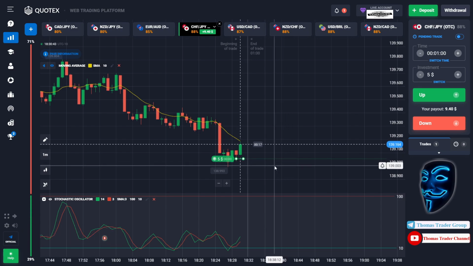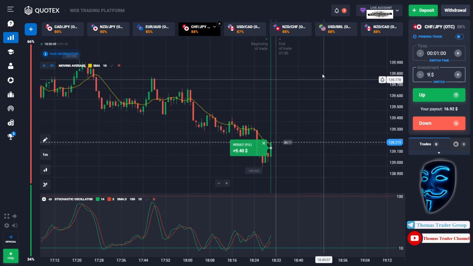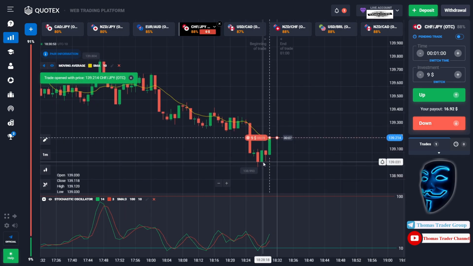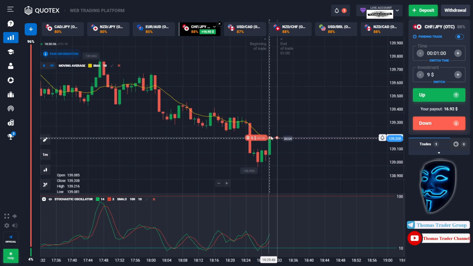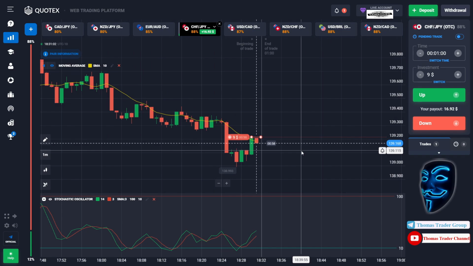We made a right prediction over here. We made a profit of $9. Let's change our investment into $9 and let's find the other market. Over here we still can open sell for 1 minute. Like what I've said before, the market will make a correction to the moving average line before it continues the bearish trend. When the market touches the moving average line, it will make a rebound and it will continue the bearish trend. Let's prove it and let's wait till the end of our trade.